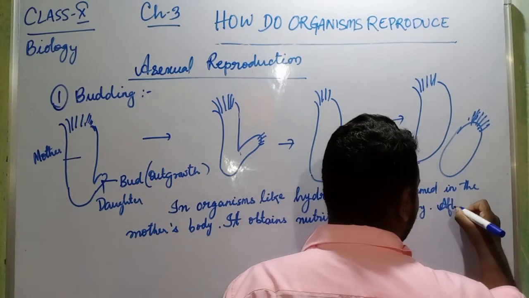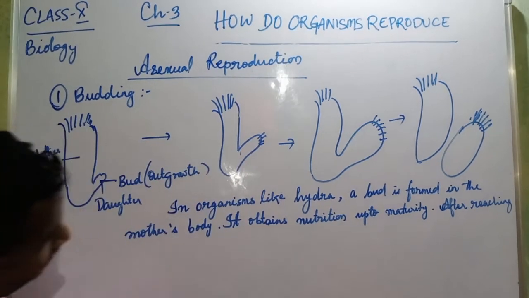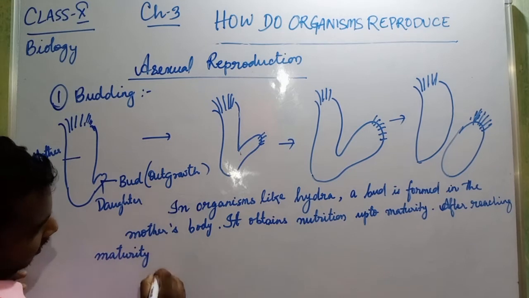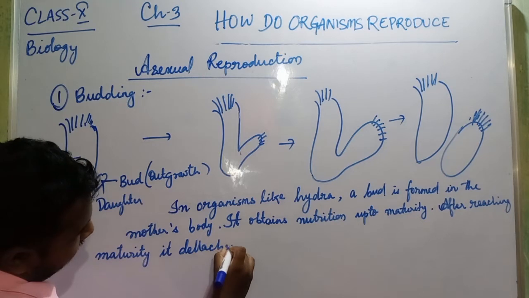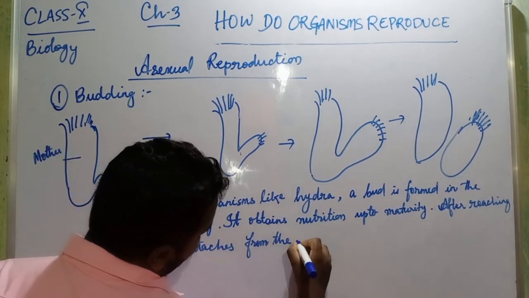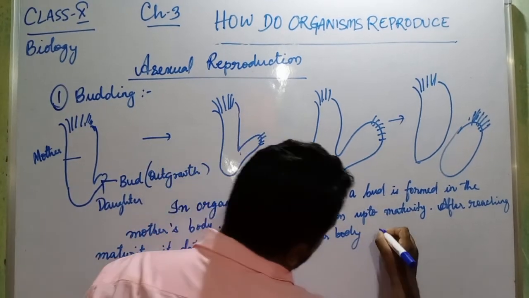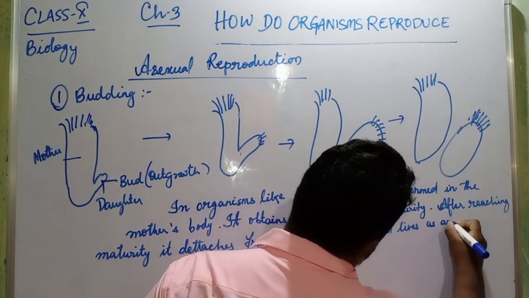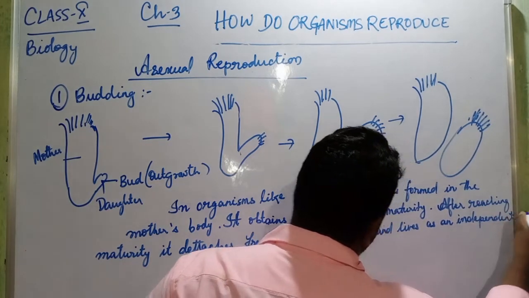After reaching maturity, it detaches from the mother body and lives as an independent one.